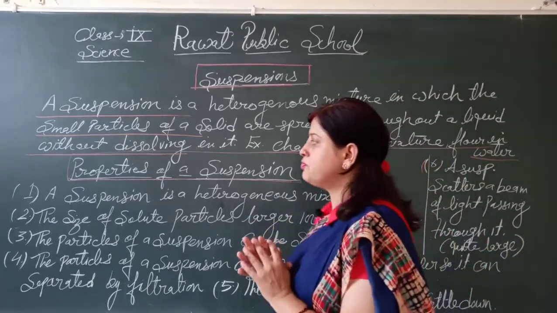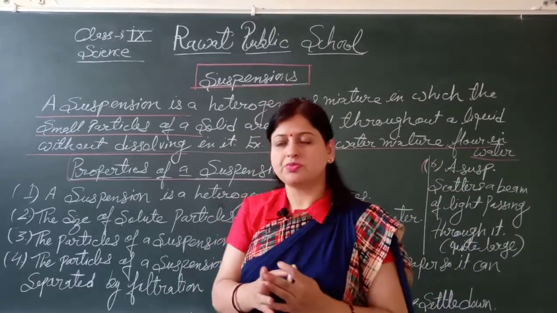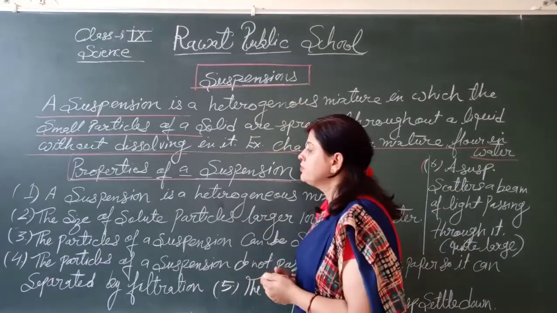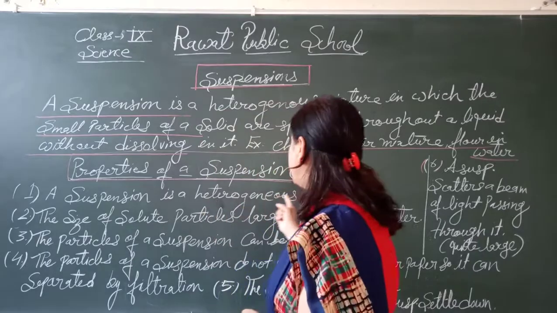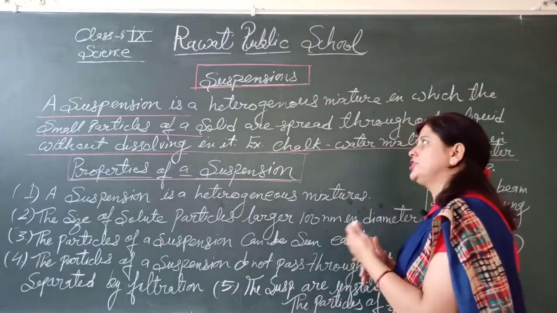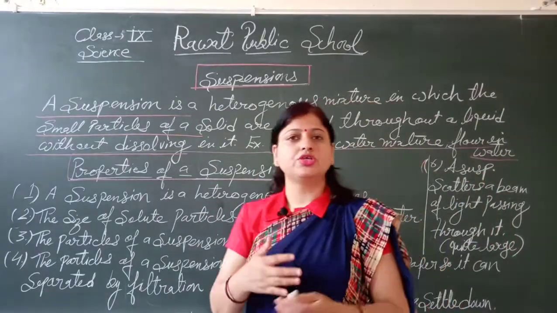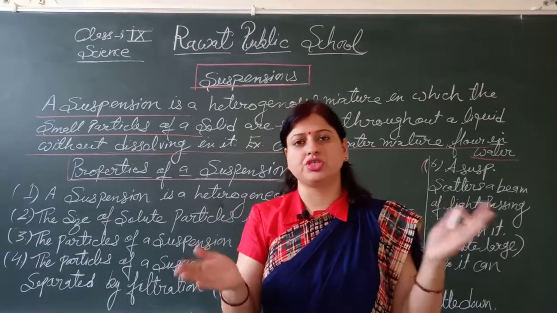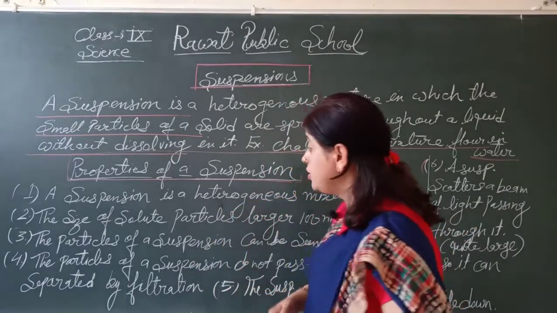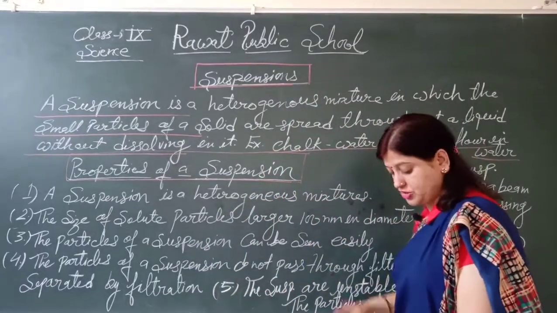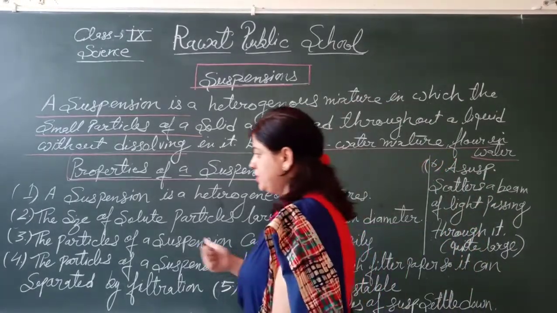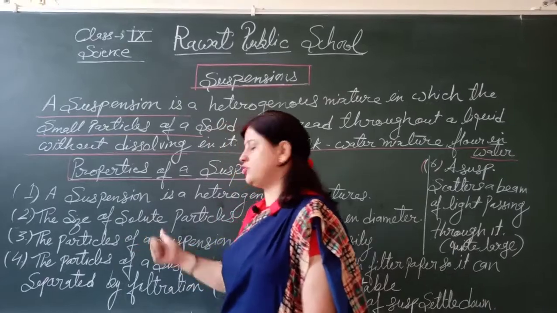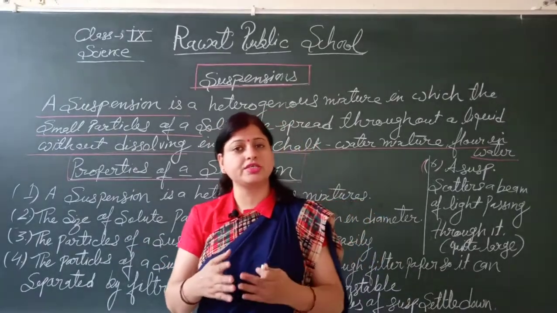So here are some properties of suspension. We are taking them one by one. First, a suspension is a heterogeneous mixture. As in the definition we learned, a suspension is a heterogeneous mixture. It's a very important property of the suspension. Second, the size of the solute. What is the solute? Yesterday we had discussed.